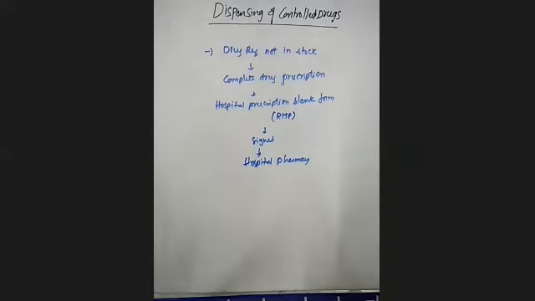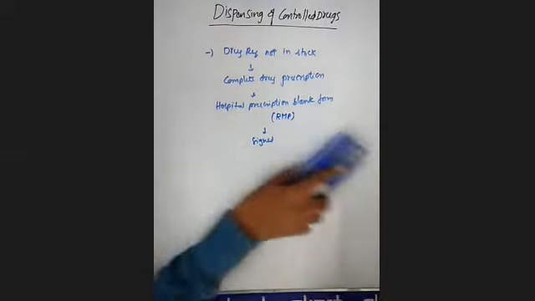Clear? Suppose that required drug is not in the stock in the wards, then what happens? We should not send the prescription directly to the hospital pharmacy. That complete drug prescription must be written in the hospital prescription blank form by the registered medical practitioner. It should not be written by any nurses or any pharmacist. That must be written by the registered medical practitioner, and they have to sign that blank form, and then only will that form be sent to the hospital pharmacy if the drug is not available in the wards.